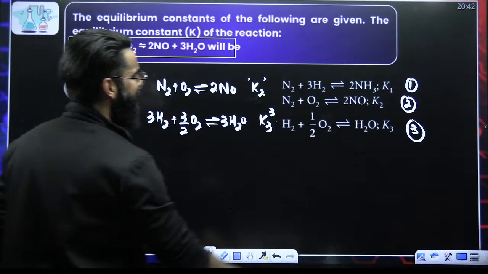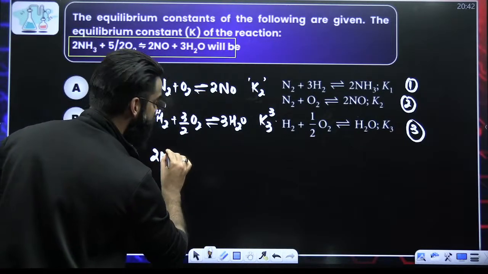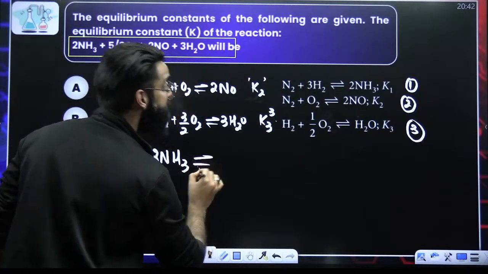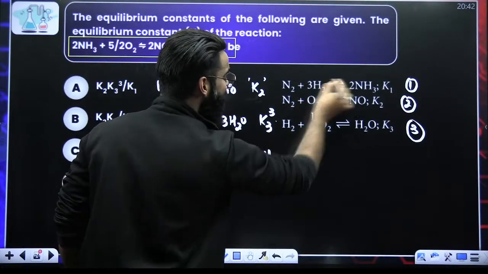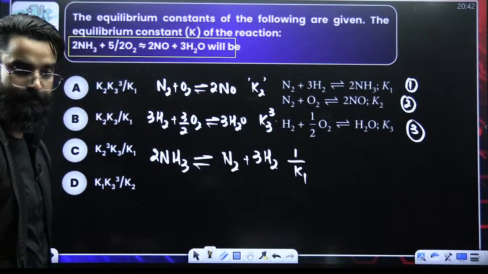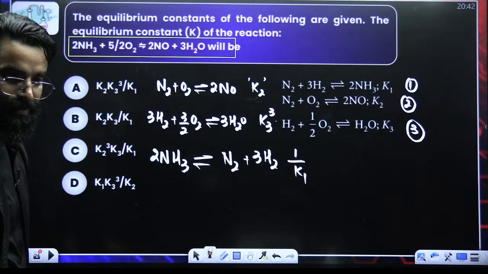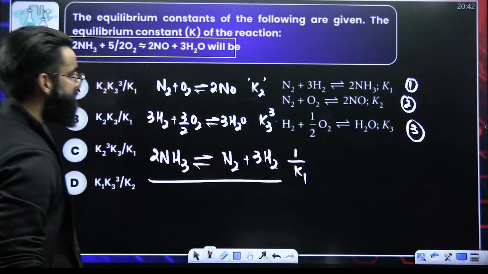Let me just reverse the first reaction. When I reverse the first reaction, it becomes 2 times NH3 gives N2 plus 3 times H2. Since I have reversed this reaction, its equilibrium constant now becomes inverted, 1 upon K1. Okay. Now, my dear students, just add these 3 reactions now.